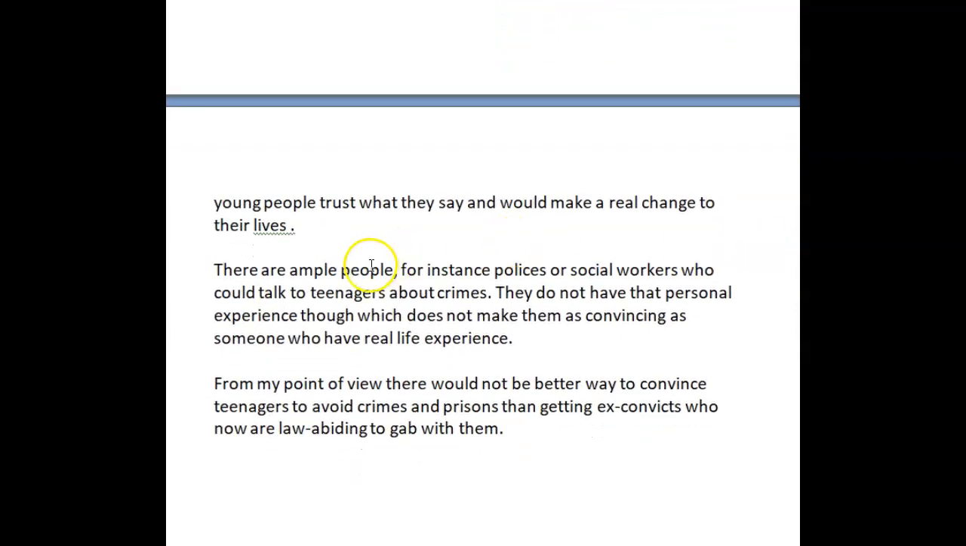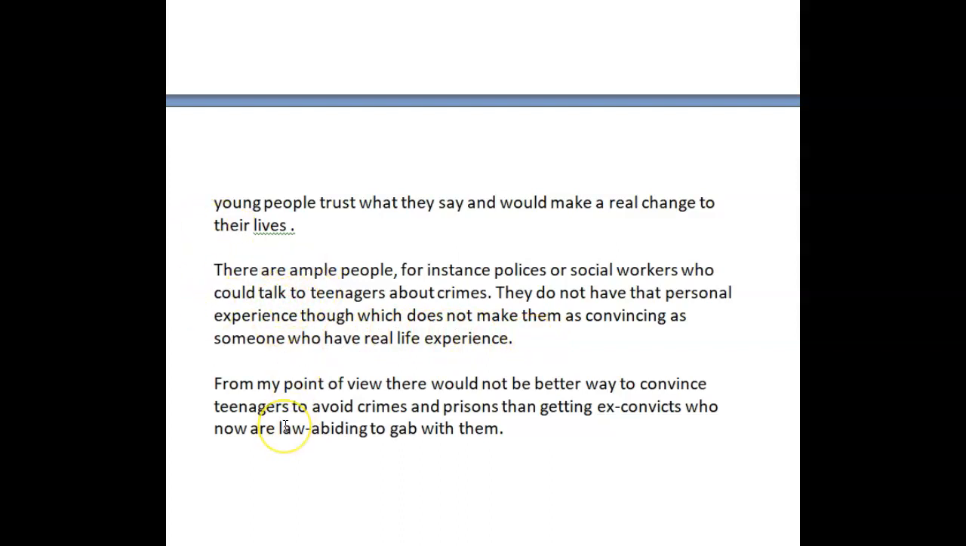"There are ample people, for instance, police, no S, or social workers who could talk to teenagers about crime. They do not have that personal experience though, which does not make them as convincing as someone who has real life experience." We're going to talk about this paragraph a lot.